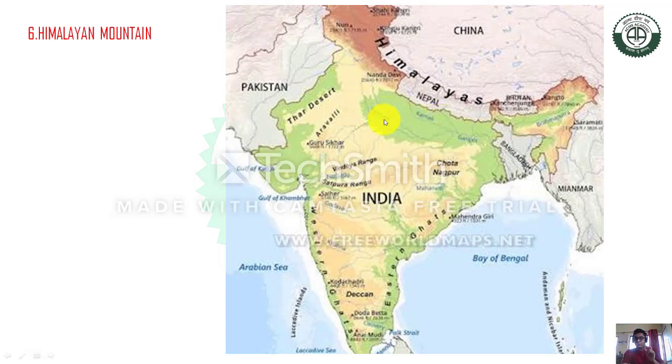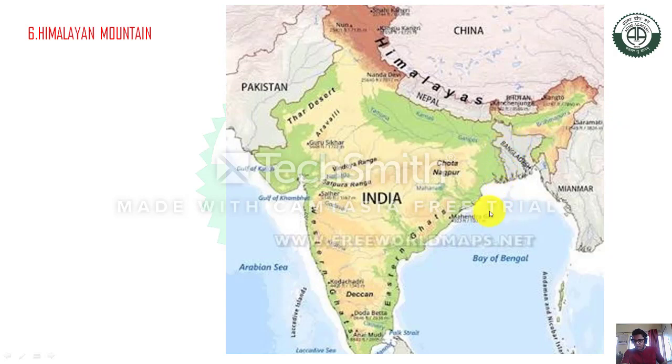So that is the case of the southwest monsoon. If you want to discuss the northeast monsoon, you know that during this time, there is a time of the southwest monsoon. During the winter season, the temperature is about 15 degrees centigrade. That is why the Himalayan mountains play a vital role during the southwest monsoon as well as the northeast monsoon.